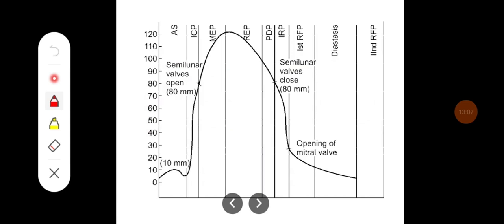So this is the left ventricular pressure changes. During atrial systole, it reaches 10 mm Hg, and at rapid ejection phase, it is going to reach a maximum of up to 120 mm Hg. Then during diastole, it is going to gradually